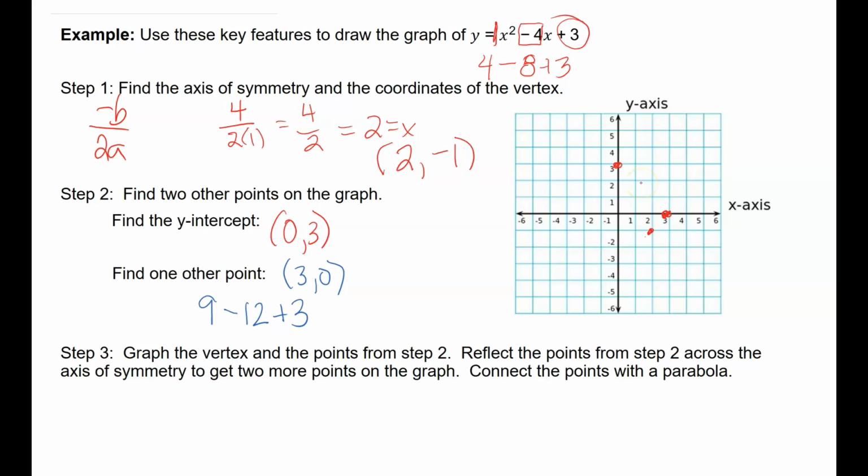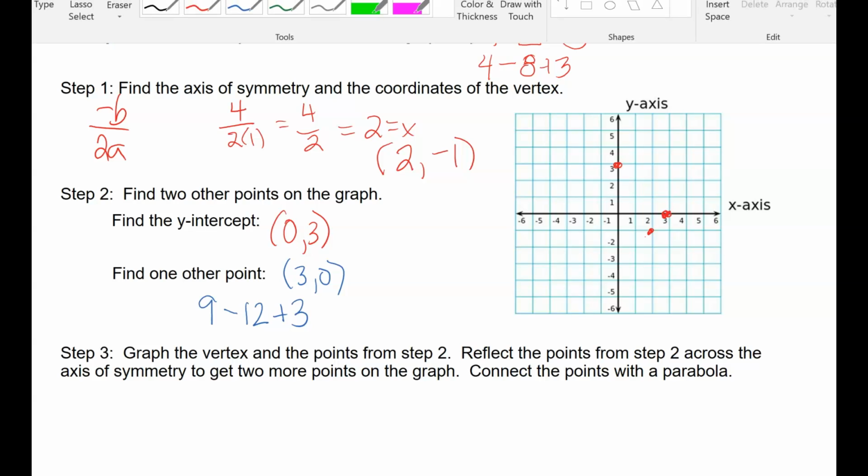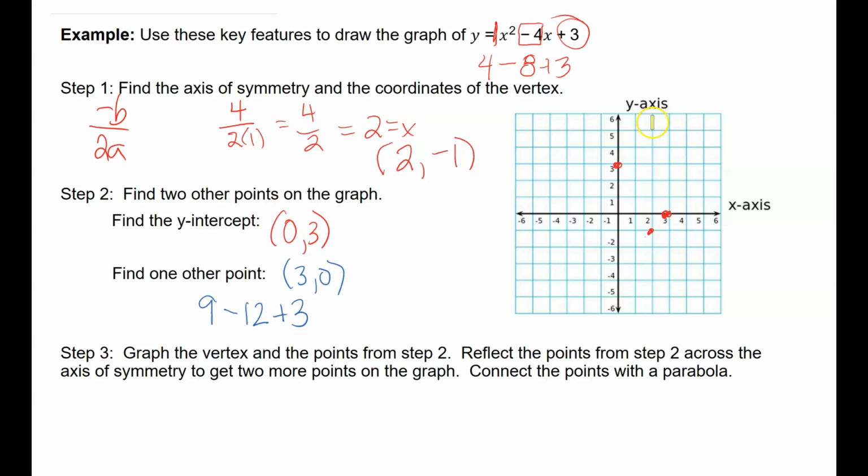Now, we graphed the vertex and the points from step 2. The next one says, reflect our points from step 2 across the axis of symmetry. So remember, I'm going to go ahead and draw this on just to give you a visual. Remember that this right here is your axis of symmetry. That's like your mirror image line.